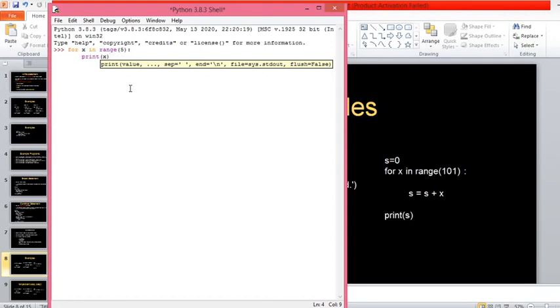What is the starting value of x? 0. Always it begins with a 0, and since we have written 5, it goes up to 5 but not including 5. Run this now, you see this. So it starts with 0 and then goes up to 5, not including 5. So that is why 5 iterations: 0, 1, 2, 3, 4. So there are 5 iterations here, and at 5 it will stop the loop.